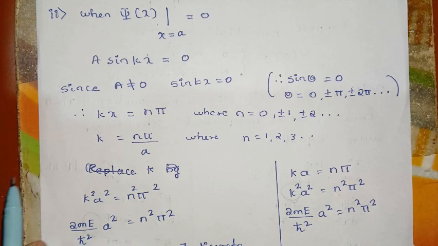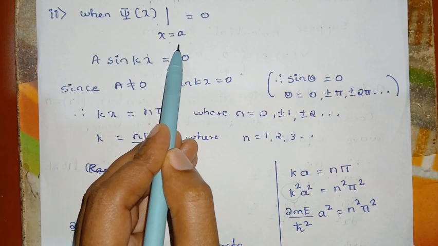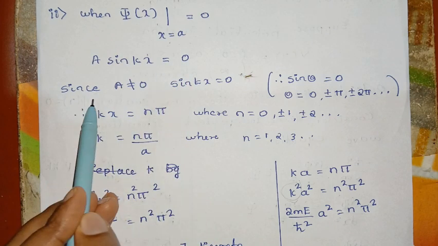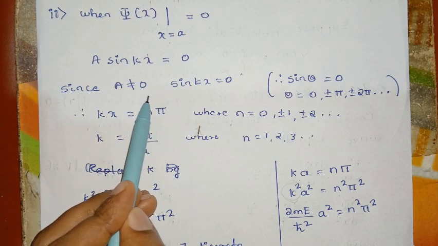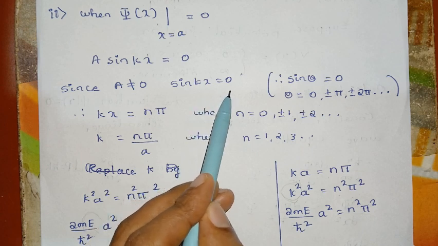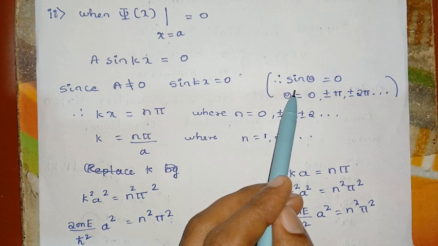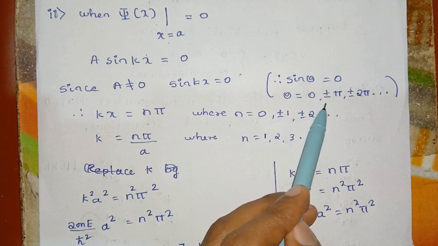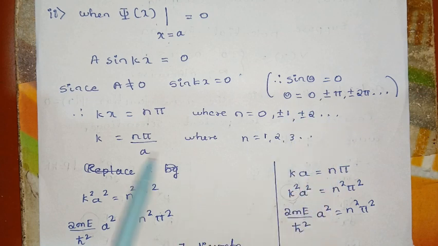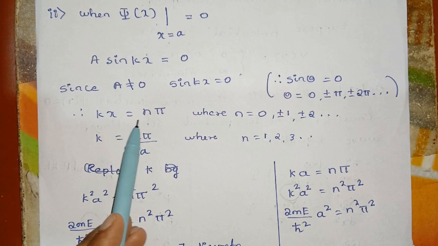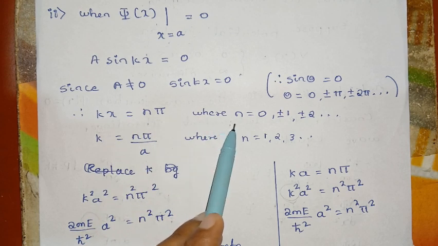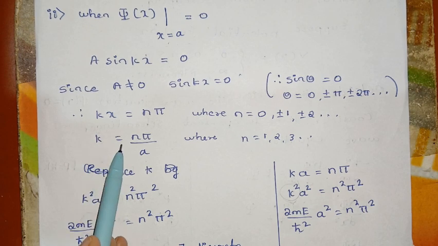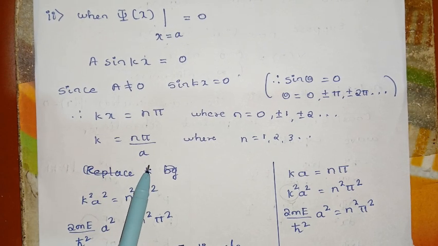Now again apply the boundary condition at x equal to a. Therefore A sin ka is equal to 0. Since A is not equal to 0, sin ka is equal to 0, because sin theta is equal to 0 when theta is an integer multiple of pi. Therefore k into a is equal to n pi, where n is 1, 2 and so on. Rearranging, k is equal to n pi by a.